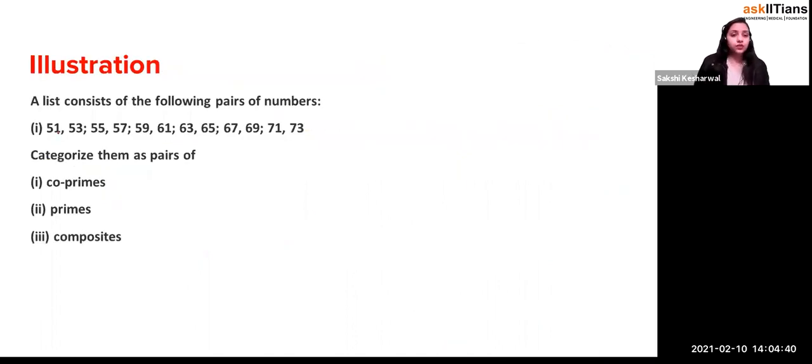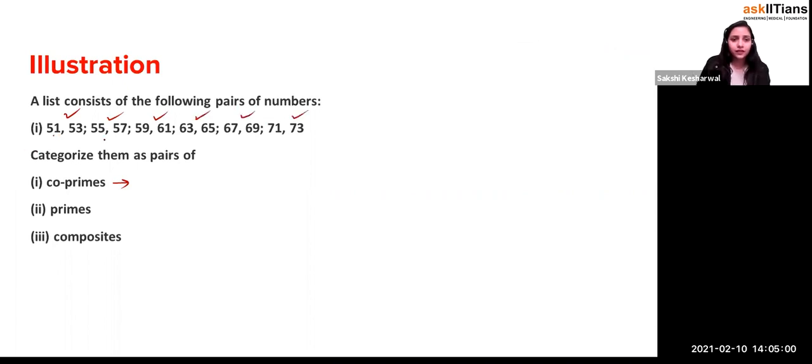Now let's do the list. A list consists of the following pairs of numbers. Categorize them as a pair of co-prime, prime, and composite numbers. So what are the co-prime numbers? This one is co-prime. This one is again co-prime. This one is again co-prime. Then 63, 65 co-prime. Yes and yes.